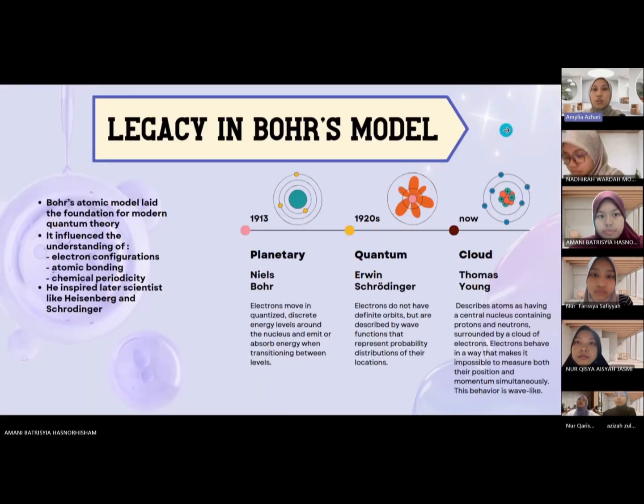Bohr's work became the foundation of quantum chemistry. It shaped how we understand atomic bonding, electron shells, and periodic trends. His ideas inspired future quantum models and are still relevant in technologies like spectroscopy and nanoscience today.